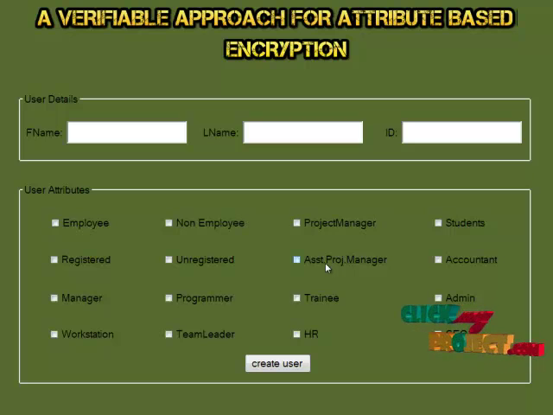Here the first process is the data owner processes. The data owner collects the details of the users who are going to access the files. So the server should validate the user with these details for authentication. Here the user fills in the details of the name and the attributes that the user holds. So first we should fill in the name. Then we should check the user attributes.